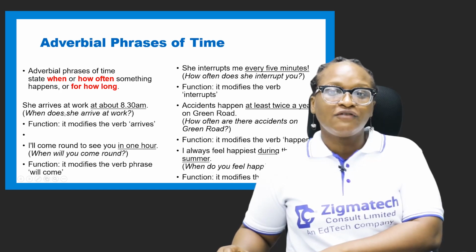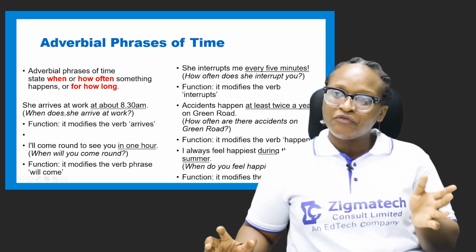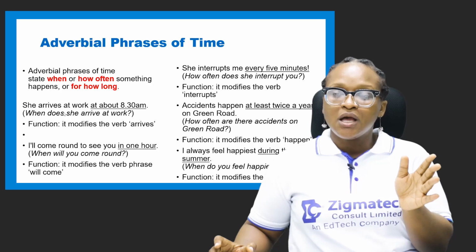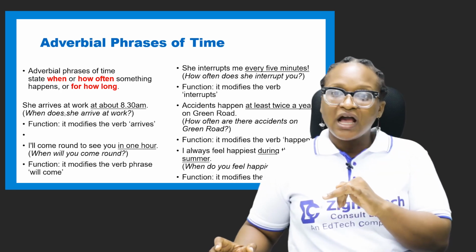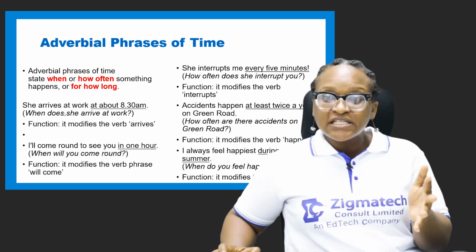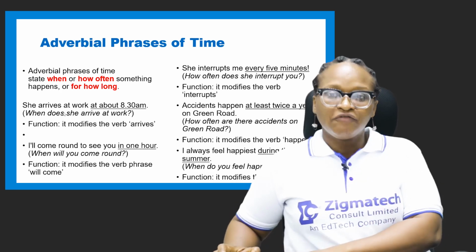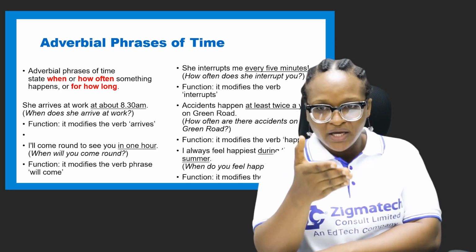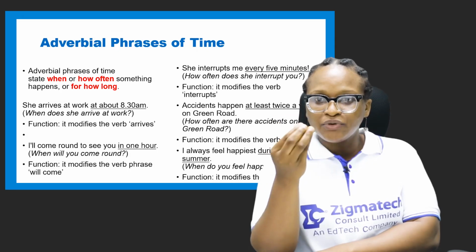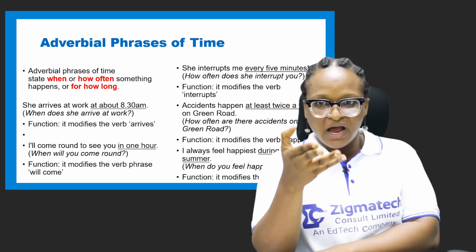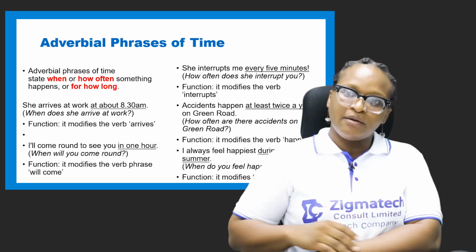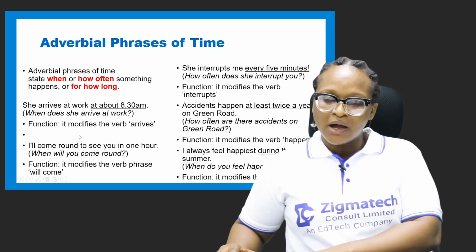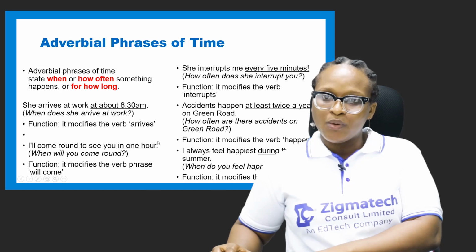Remember we said that the function of any adverbial phrase, be it adverbial phrase of manner, time, frequency, degree, reasoning, whichever, is always to modify the verb in the main clause. So for example number 1, the verb there is arrives, so it modifies the verb arrives. Number 2 says, I will come round to see you in 1 hour. When?